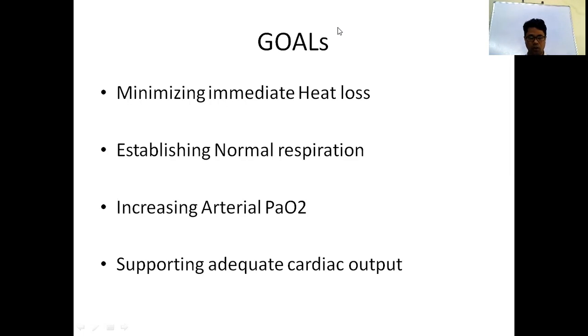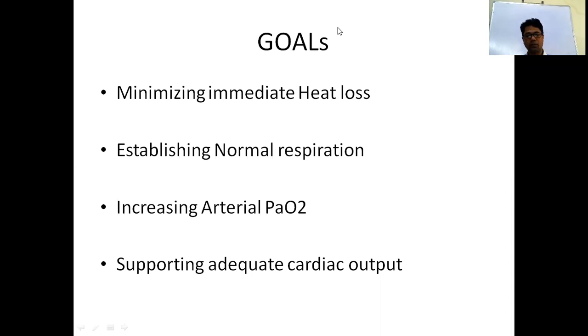That is our goal. Second, establish normal breathing. How will you establish it? Immediately once you receive the baby, you have to clear the mouth and nose of all secretions, so that respiration, the first breathing, will start. Third, increase arterial oxygen saturation. If the baby is in an apneic or hypopneic stage, or oxygenation is decreasing, you have to supply oxygen externally and increase arterial saturation.